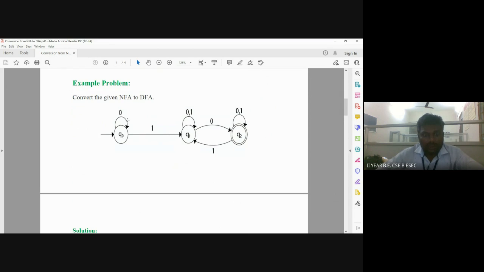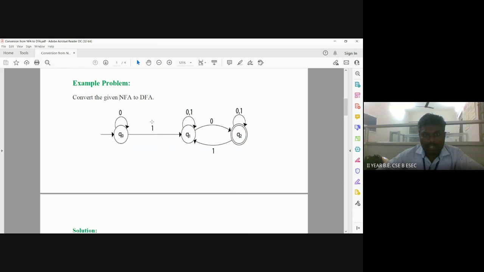Now, NFA means that by reading one input symbol, the transition can move to different states. Here, state Q0 reads the input symbol 0, which means a self transition happens.